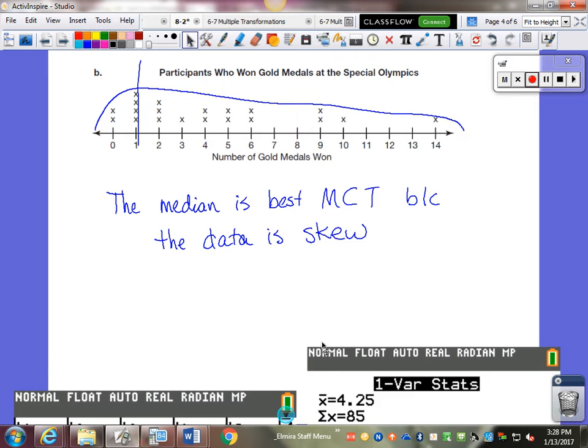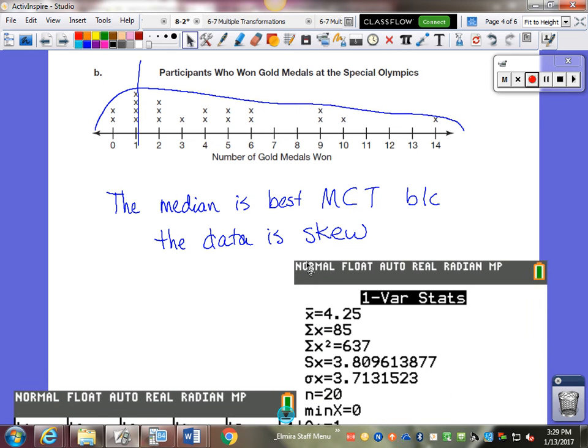And then I can go to my one variable stats and get my mean, remember mean is the x with a line over it, which is 4.25, and my median is 3.5. Which you can't see on the screen right now, but that's what it is. I'd have to scroll down below this to see it.